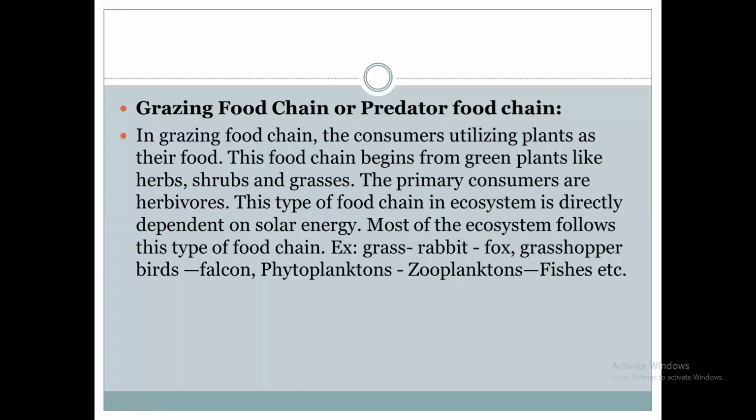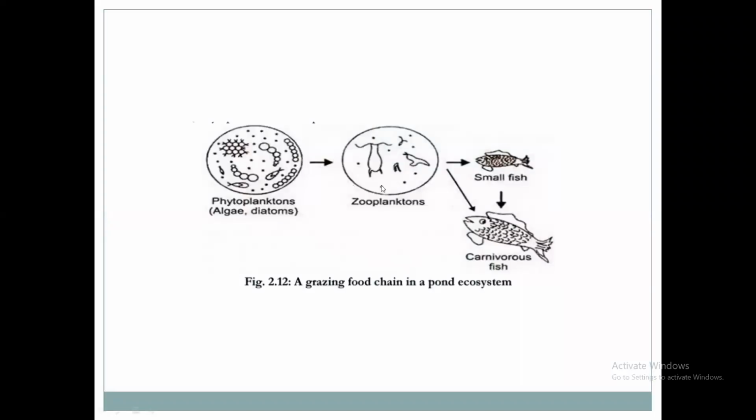So in this grazing food chain, the primary consumers, secondary consumers, and tertiary consumers will depend upon each other. The primary consumers will consume the plants as their food. In this image, it is shown. Zooplanktons will consume phytoplanktons, which include algae, diatoms, or any other grass or small plants present in the pond water, that will be consumed by these zooplanktons.